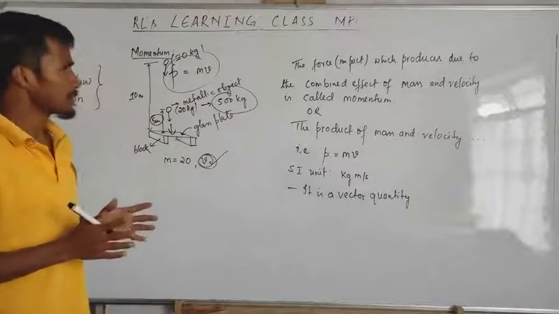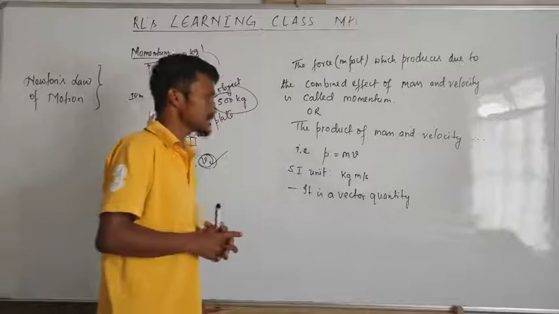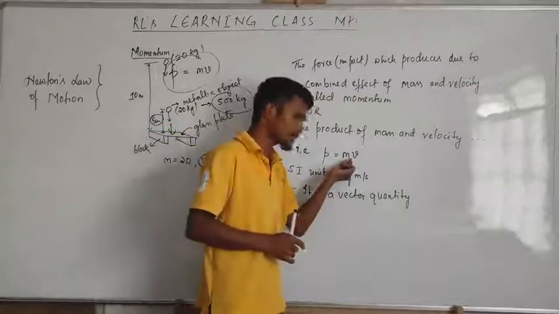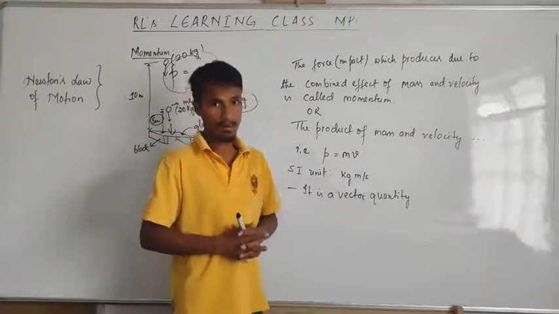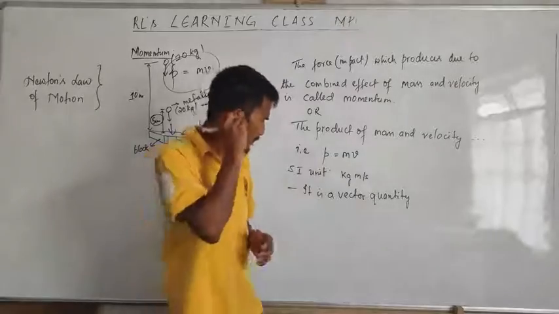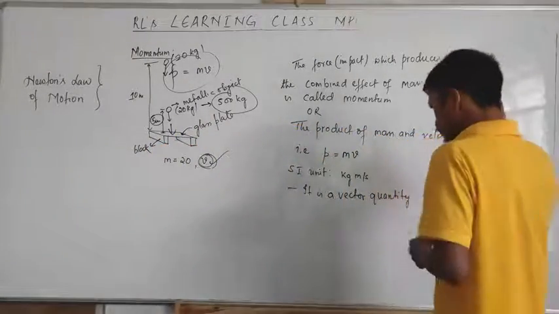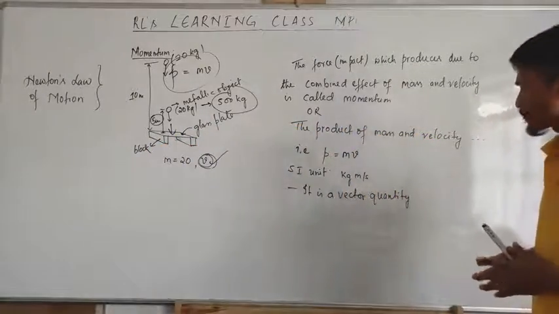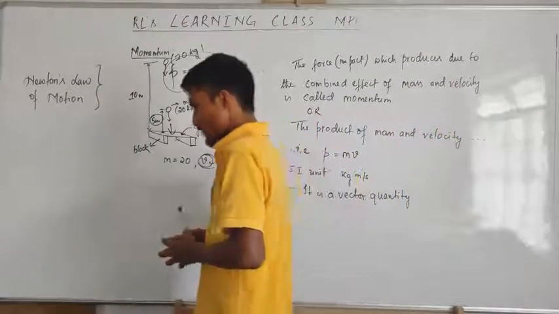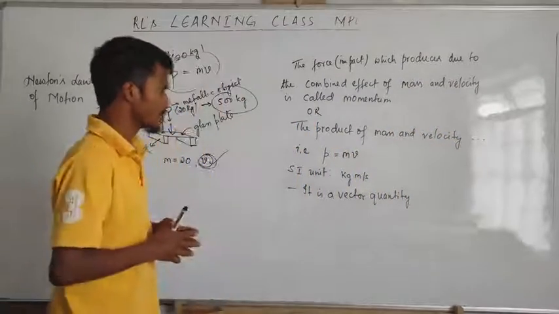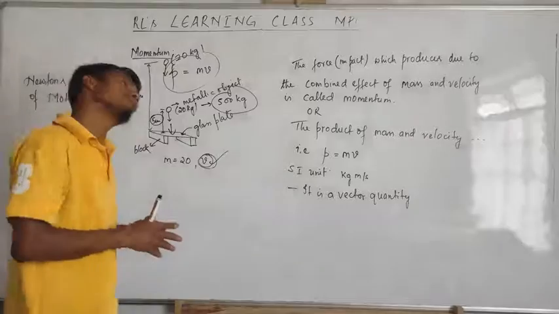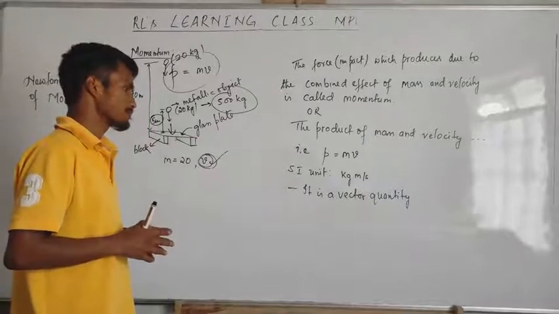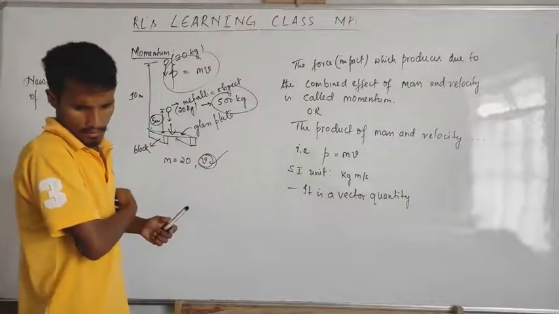Okay, now you have the name of momentum. Then the SI unit is kg meter per second. Remember, mass is kg and velocity is meter per second. Can we convert kg meter per second into some other form?